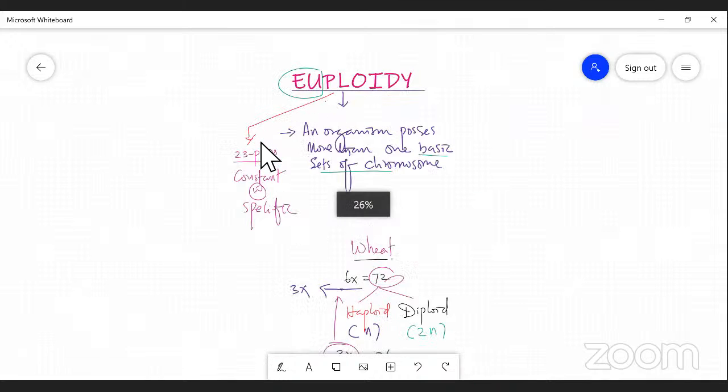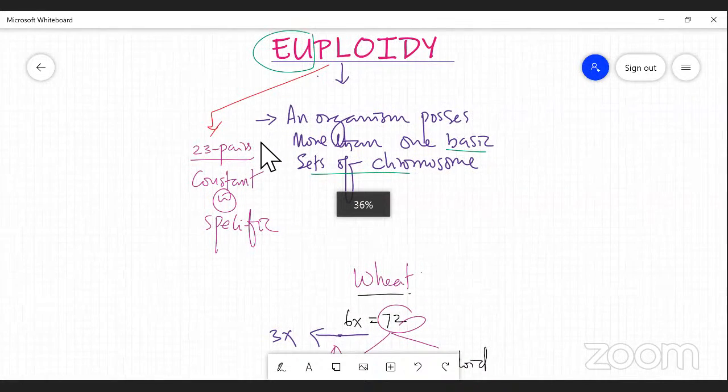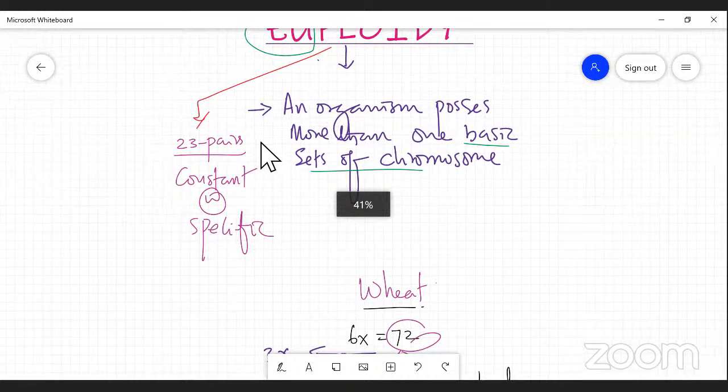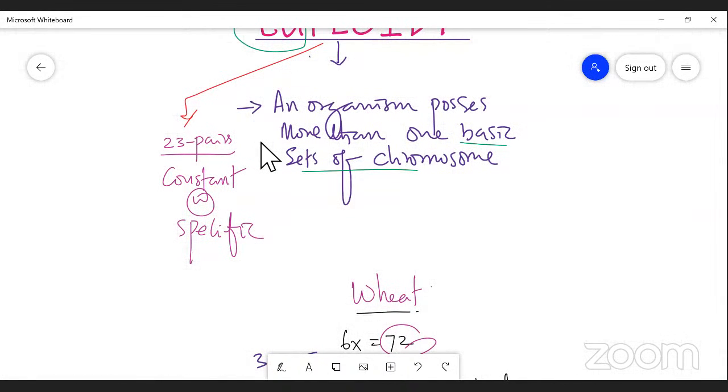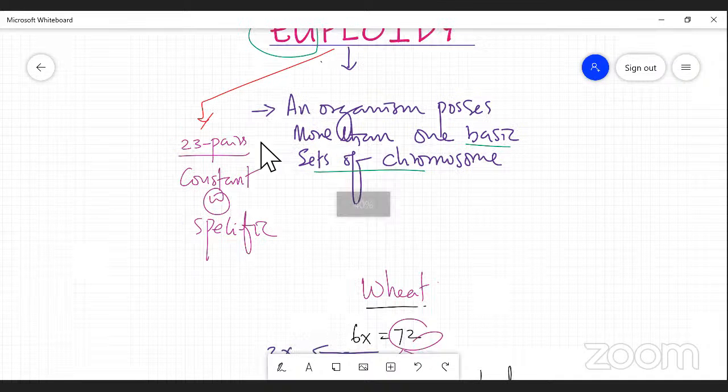It is a condition where... Good. Simply you can say an organism possesses more than one basic set, two basic sets, three basic sets of chromosomes, right? Okay, good, very good. Then could you mention the number of chromosomes in each that we discussed?